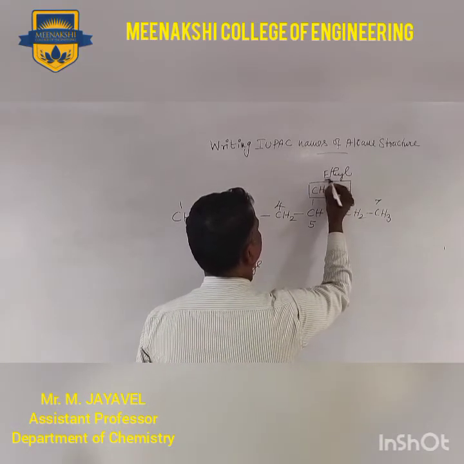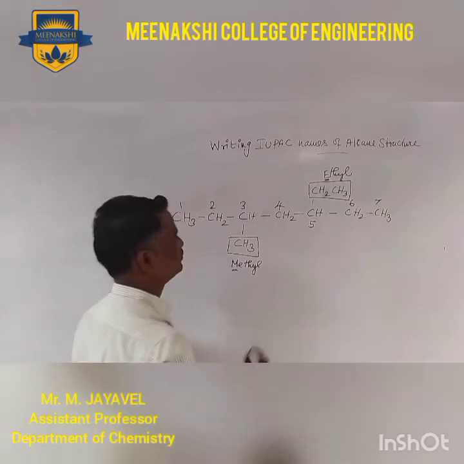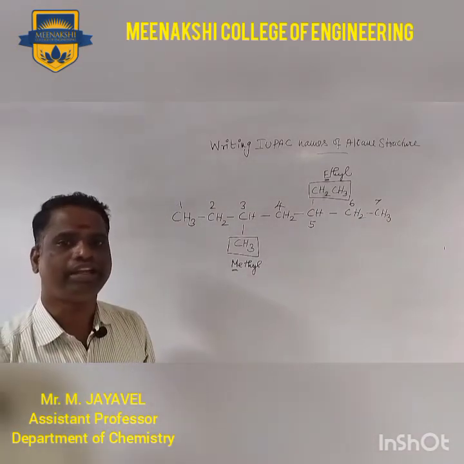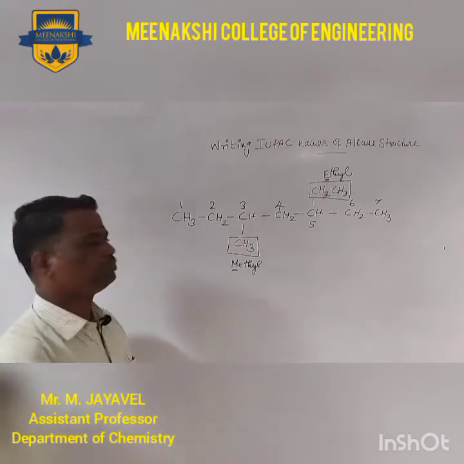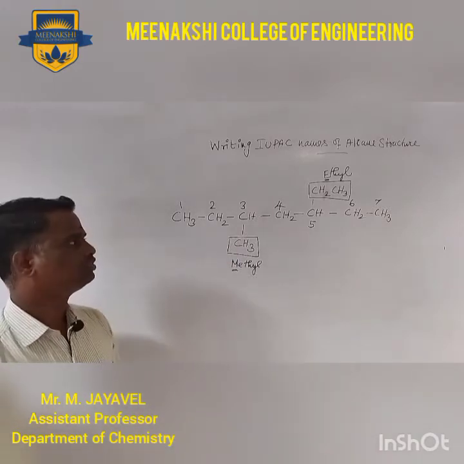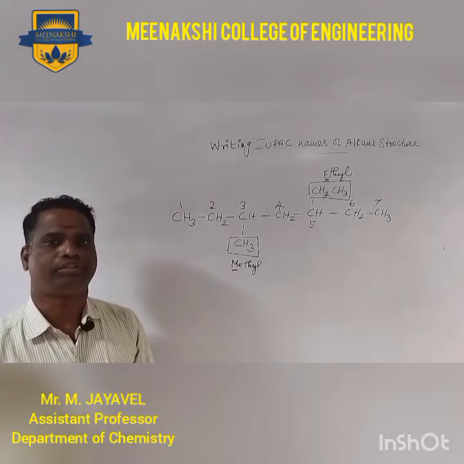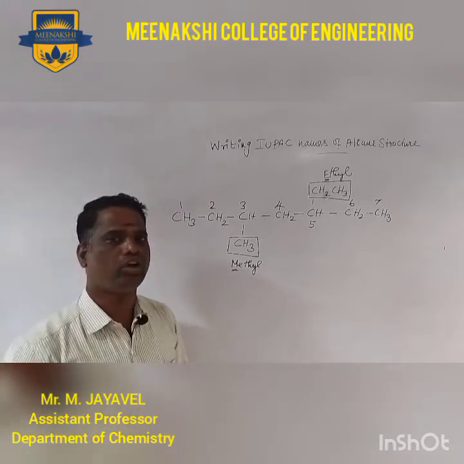You can see the alphabets: it's E and it's M. When we write the substituents, we have to follow the alphabetical order.